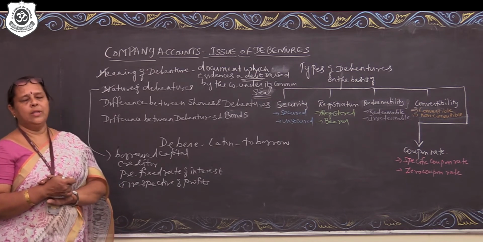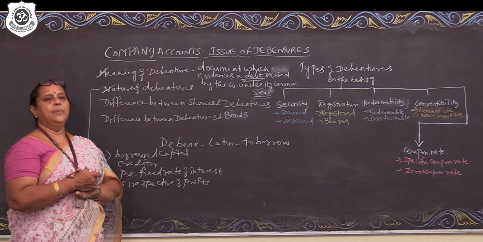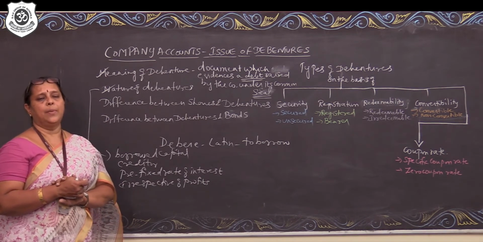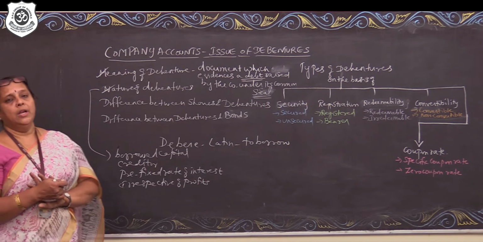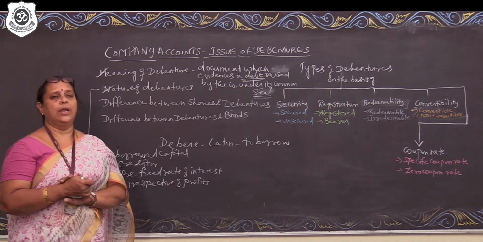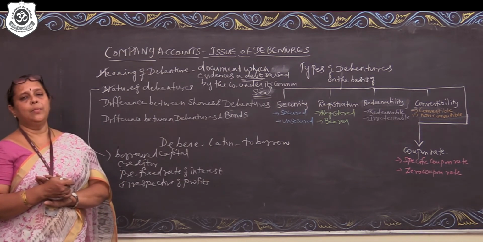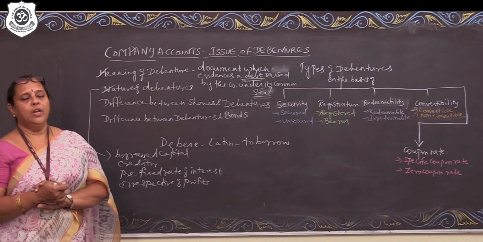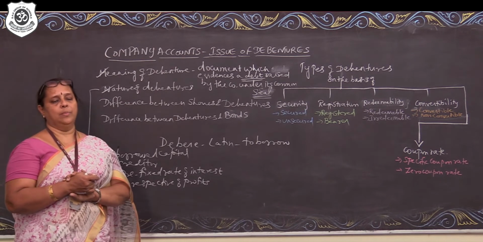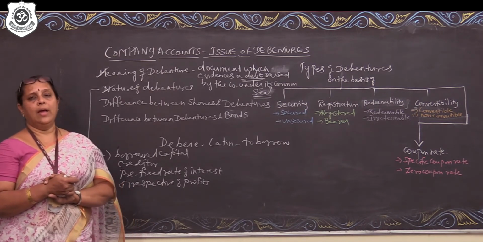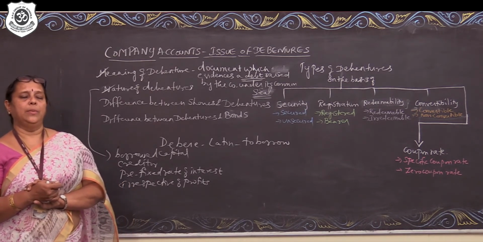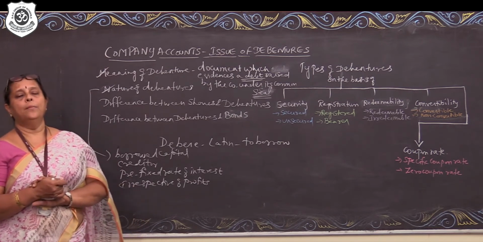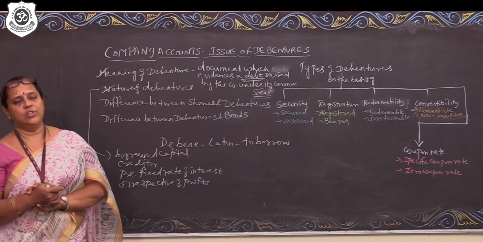The debenture holder is just the opposite of it. A debenture holder is a creditor to the company. The debentures are a part of borrowed funds. Debentures carry a prefixed rate of interest. Principal amount also has to be repaid as and when they fall due. Debenture holders are creditors to the company, therefore they have no right to participate in the meetings of the company, nor do they have a say in the election of the board of directors in the annual general meeting.